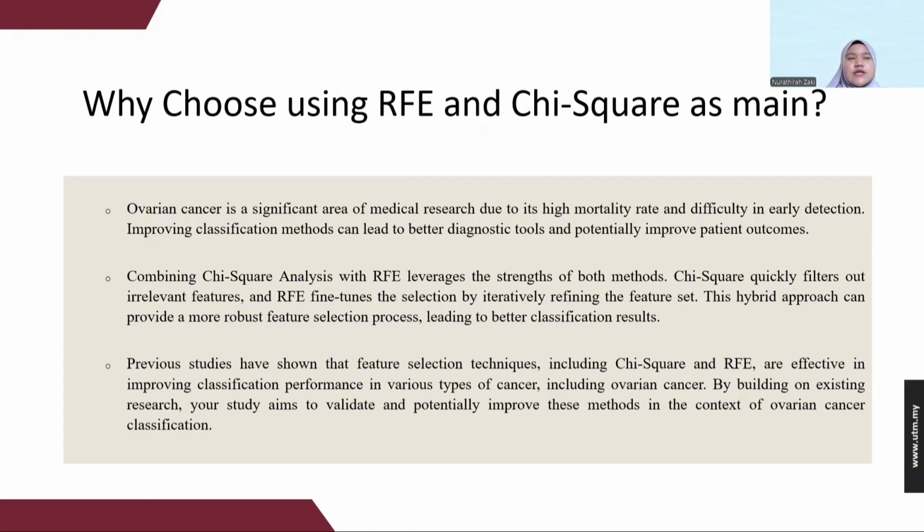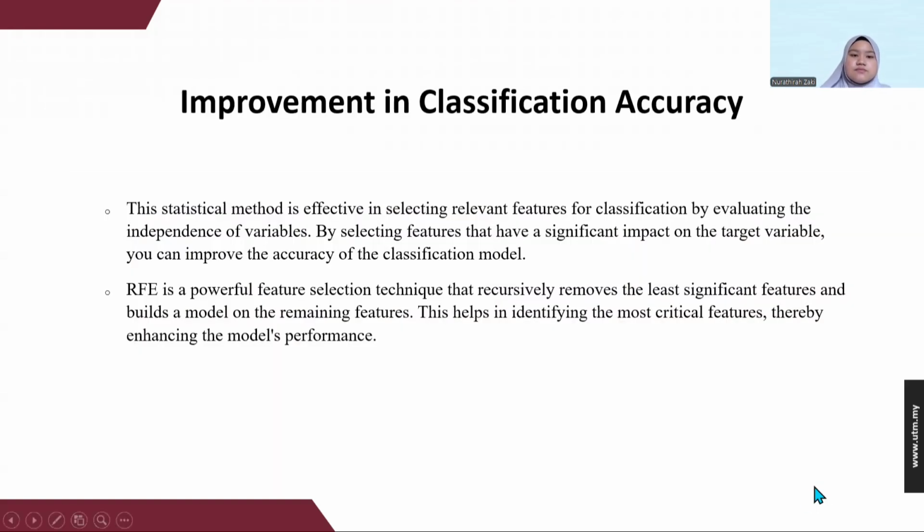Previous studies have shown that feature selection techniques, including chi-square and RFE, are effective in improving classification performance in various types of cancer, including ovarian cancer. By building on existing research, this study aims to evaluate and potentially improve these methods in the context of ovarian cancer classification. Improvement in classification accuracy is also why I chose ovarian cancer and these feature selection methods.